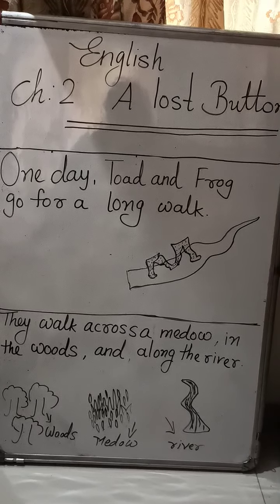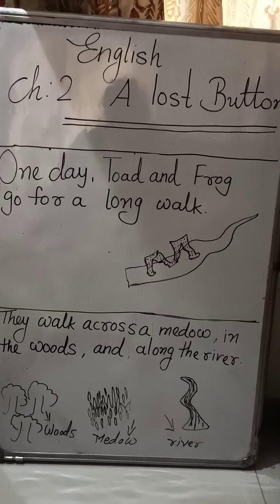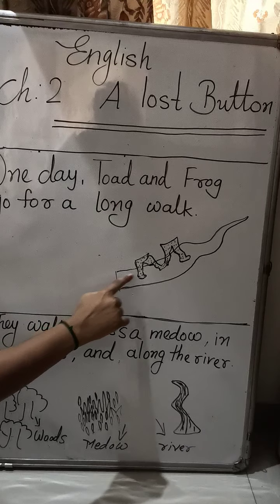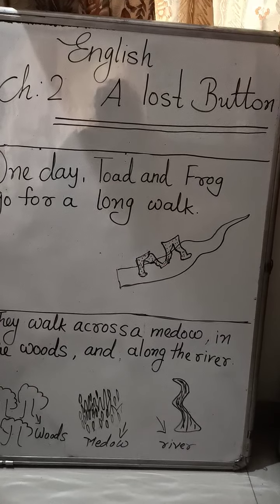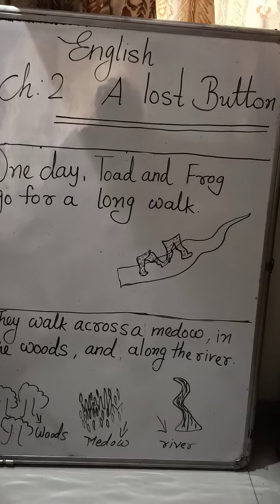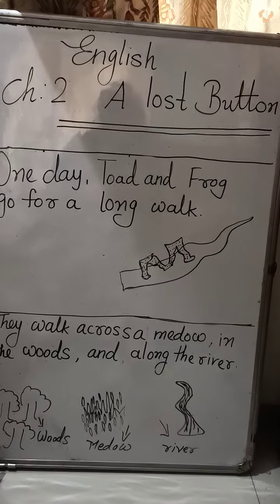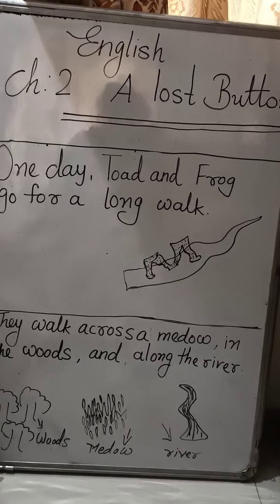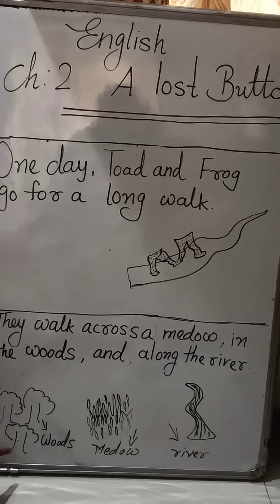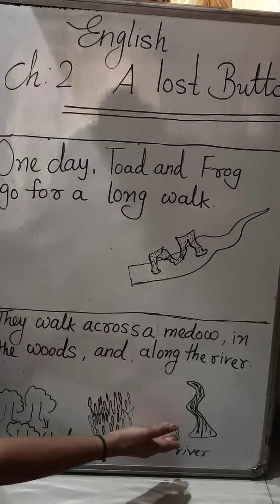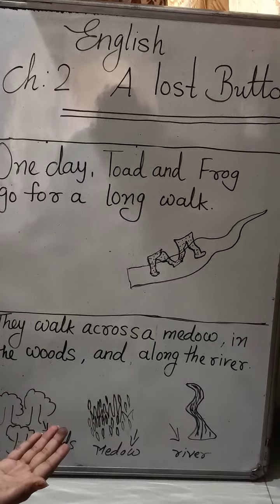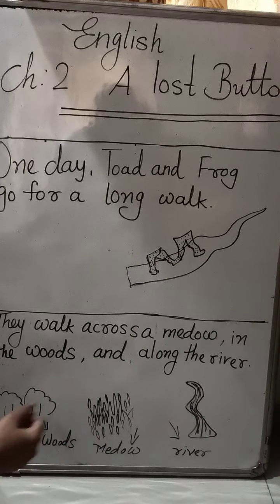Now let's understand the story. One day, Toad and Frog go for a long walk. They walked across a large field. They walked in the woods. Woods means jungle, where there are lots of trees. They walked along the river. Here you can see. And they walked along the meadow.